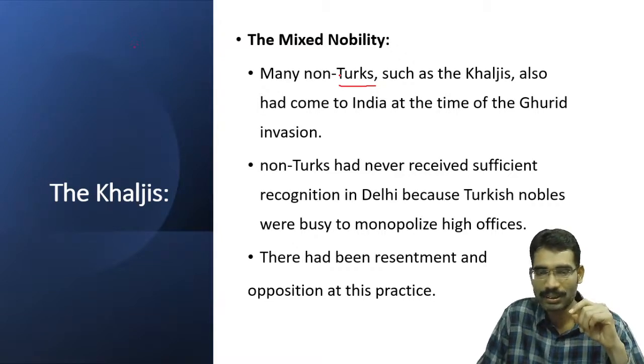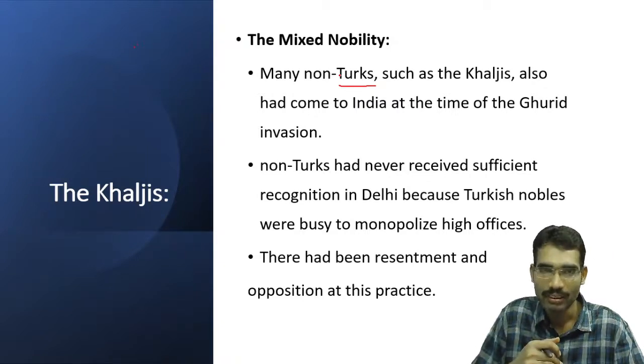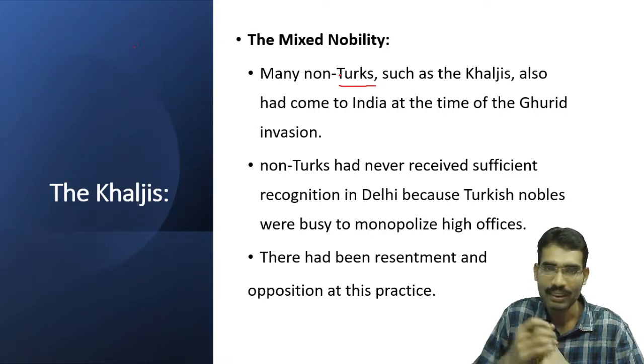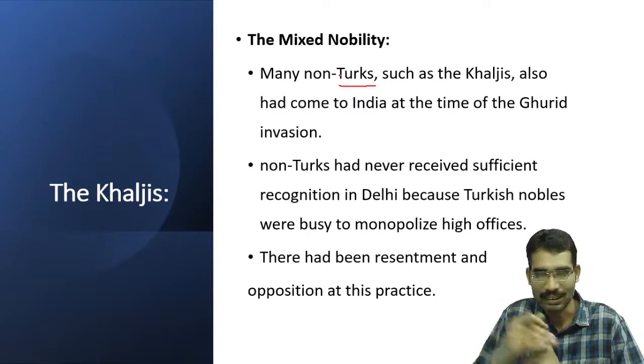Understanding the conspiracies of the nobles, Nasiruddin Muhammad tried to act simply like a constitutional head, but the real power behind the throne was Balban. Balban acted as a vice-regent from 1246 to 1266.